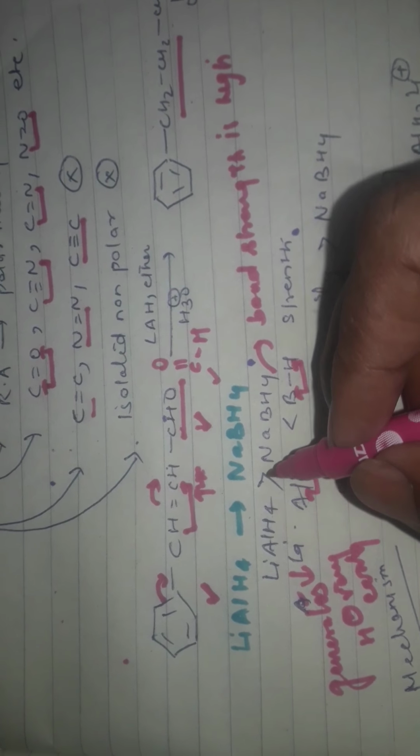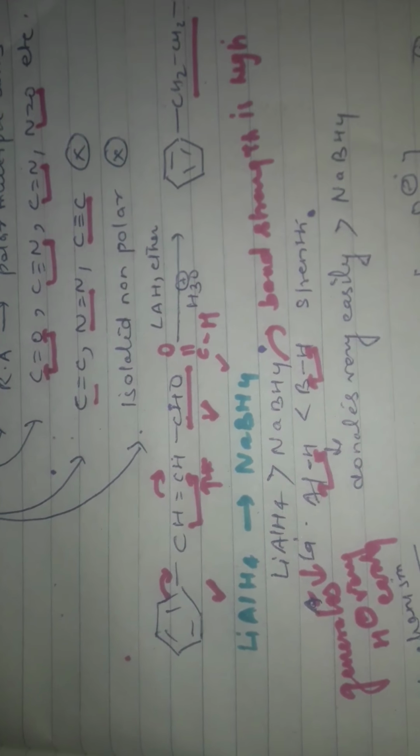So that's why the aluminum hydride bond being very weak releases hydride very easily as compared to BH. So that's why lithium aluminum hydride is a strong reducing agent, capable of releasing hydride very easily as compared to sodium borohydride. So it is the main funda if you compare lithium aluminum hydride and sodium borohydride.